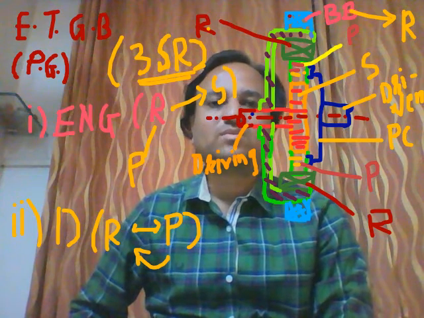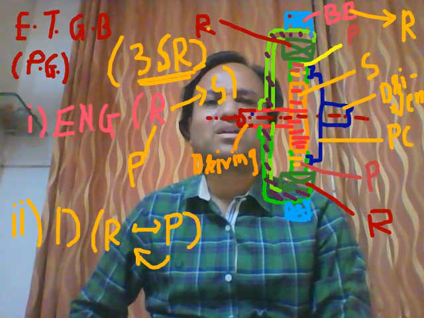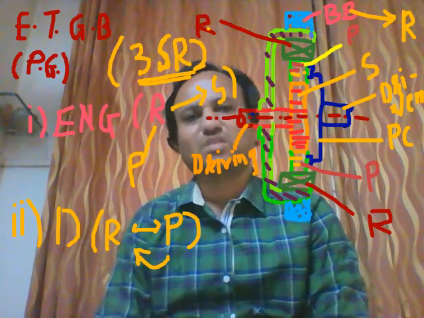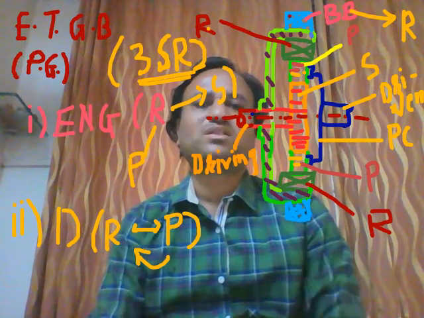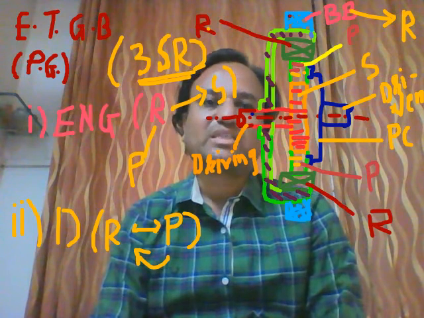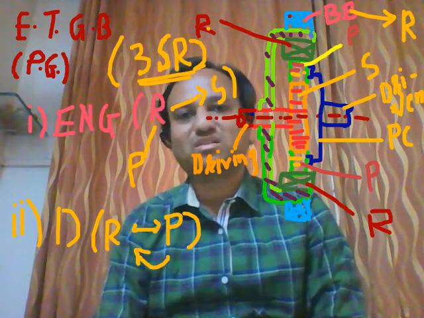See student, generally in light duty vehicles, 3 speed reduction gearbox or 4 speed reduction gearbox, maximum 4 speed reduction gearbox. As far as heavy duty vehicles are concerned, that is trucks, buses, more than 4 reduction, that is 5, 6, 7, 8, up to 8 stages or 8 speed reduction.